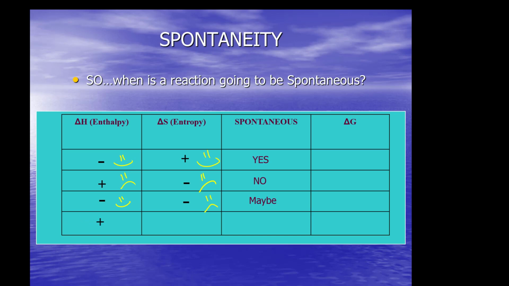Okay. What if the delta H is positive? Ooh, nature doesn't like that. That's endothermic. And entropy goes up. Nature likes that. One's favored, one's not. That means it may be spontaneous.